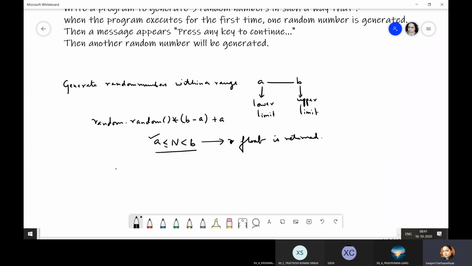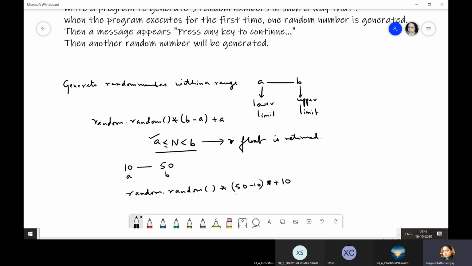Suppose you want to generate random numbers between 10 and 50. So 10 will be A, 50 will be B. What will you write? Random into B minus A, that is 50 minus 10, plus A, that is 10. So you can simply write 40 over here, that is random multiplied by 40 plus 10.